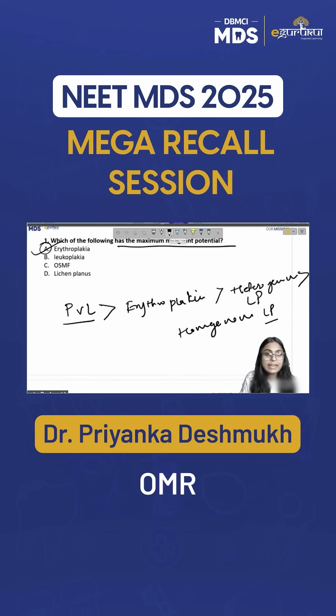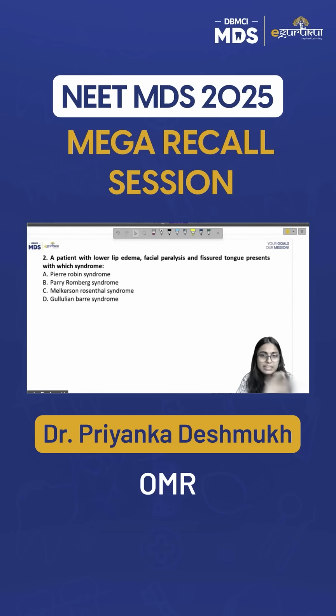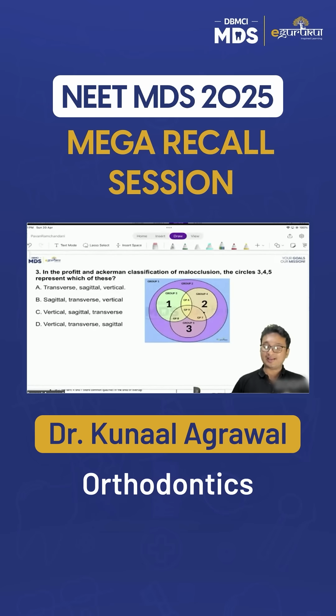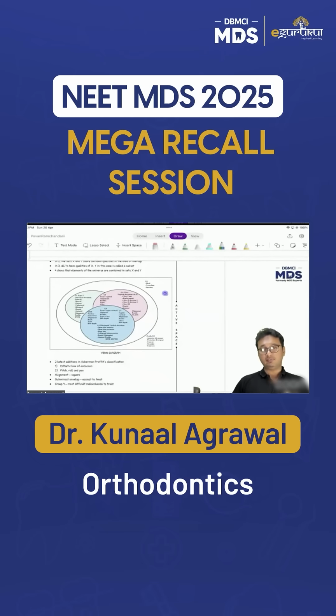So option number A is the correct answer. Okay, they are just asking in which syndrome do you see all of these features? And we have this direct pick from the notes. Profit and Ackermann classification of malocclusion. Now this was an image-based question. We have studied Profit and Ackermann classification in the notes.